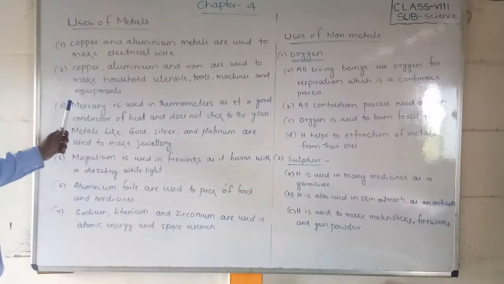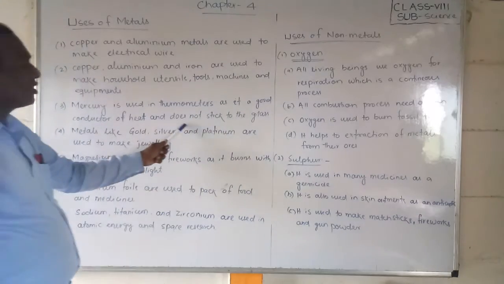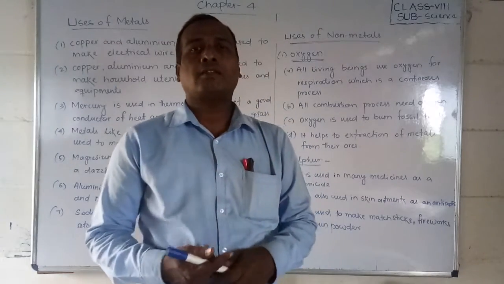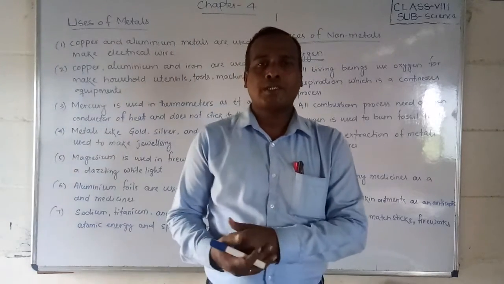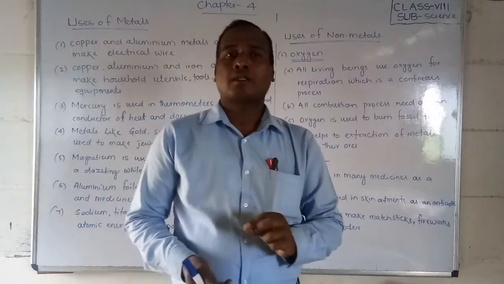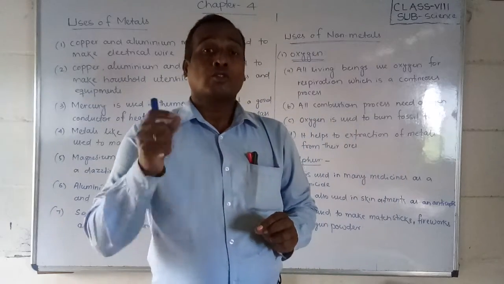Next, mercury is used in the thermometer as it is a good conductor of heat and does not stick to the glass. Already I have told you, in the clinical thermometer one fluid is used. What is that? It is not a liquid, it is actually a metal.